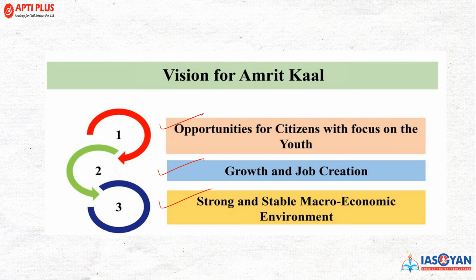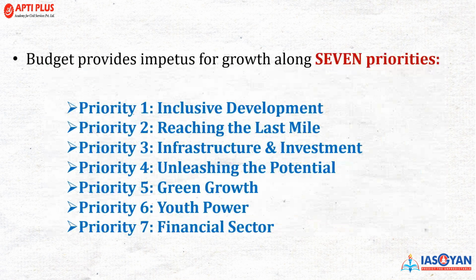Before the other part of the discussion, I would like to tell you the important priorities for the Government of India in this Union Budget. The budget provides impetus for the growth of 7 important priorities. The first priority among them is inclusive development. Second is reaching the last mile. Third is infrastructure and investment. Fourth, unleashing the potential. Fifth is green growth. Sixth is youth power. And the seventh is the financial sector. Our discussion in this session will move around the priorities set under the Union Budget.